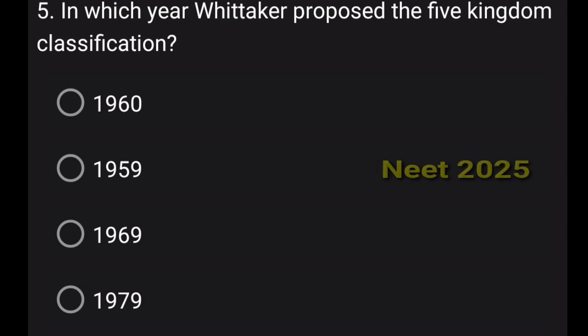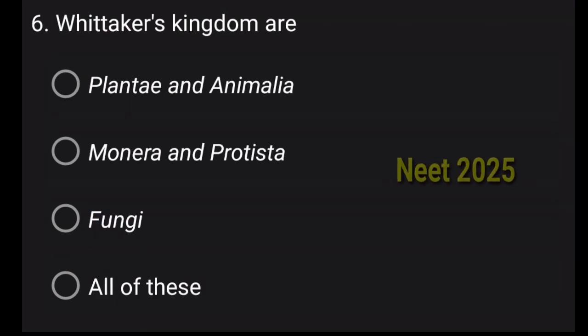In which year Whittaker proposed the 5 kingdom classification? The answer is option number C. Option C is correct. That is 1969, right? That is the year that you have to remember. Now Whittaker's kingdoms are, that is options are, if you go through the options, all of these are correct. So option D is correct, right? Because it includes everything given here.